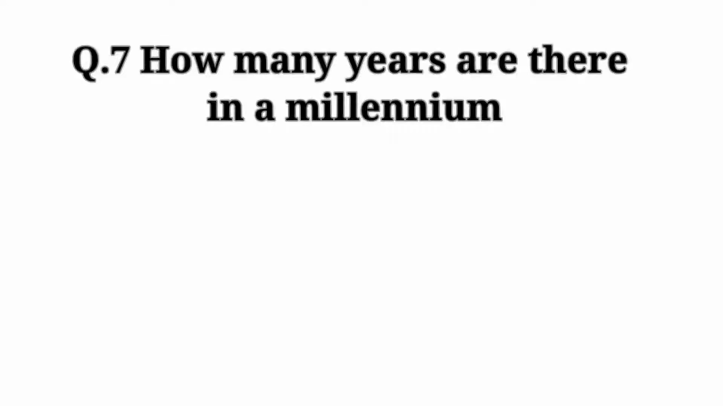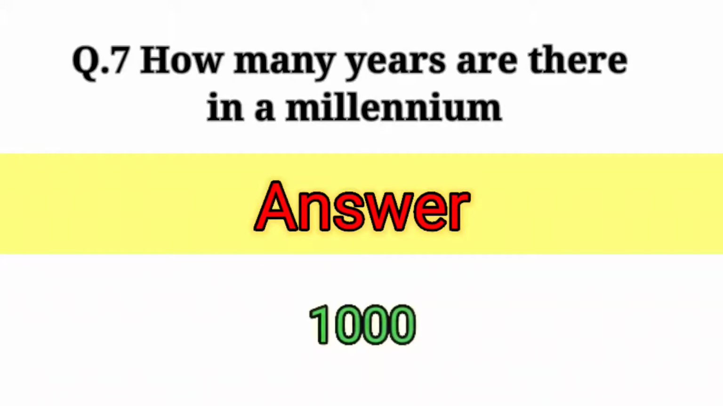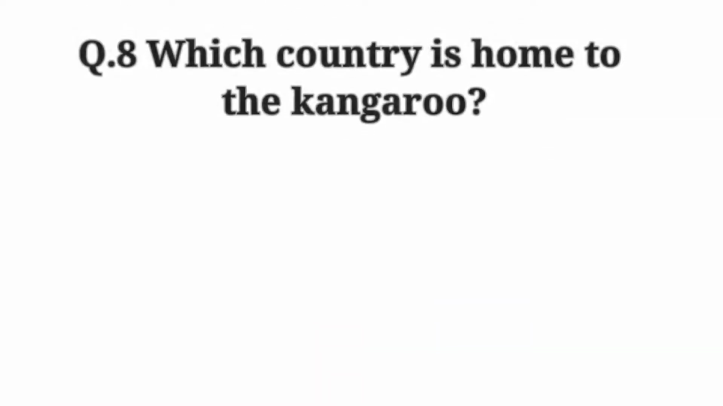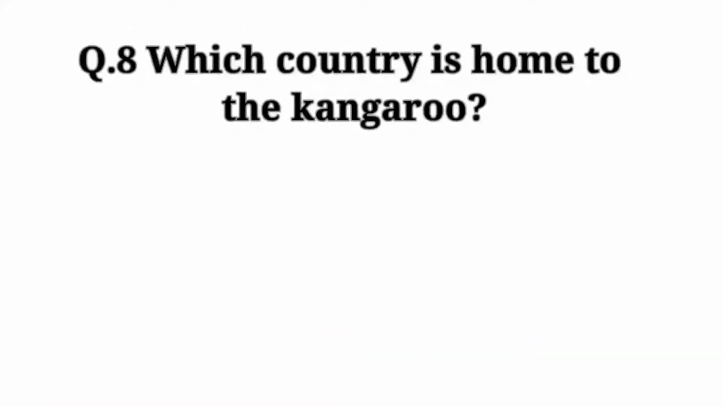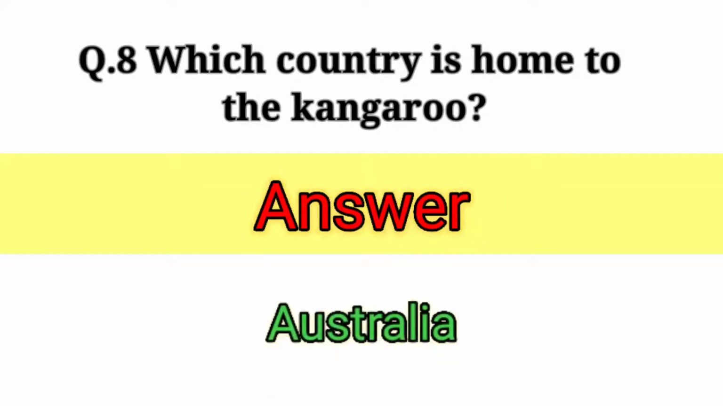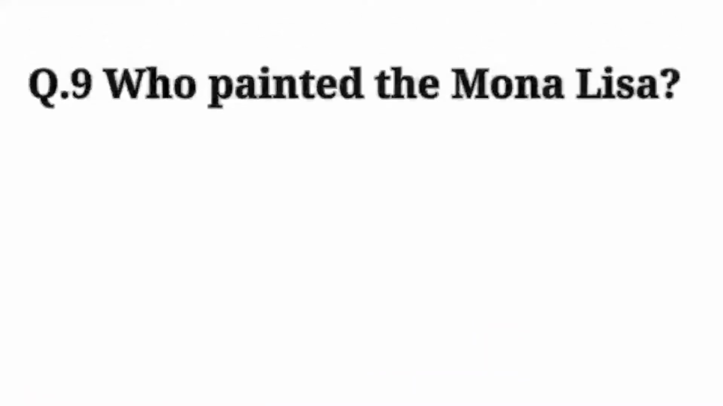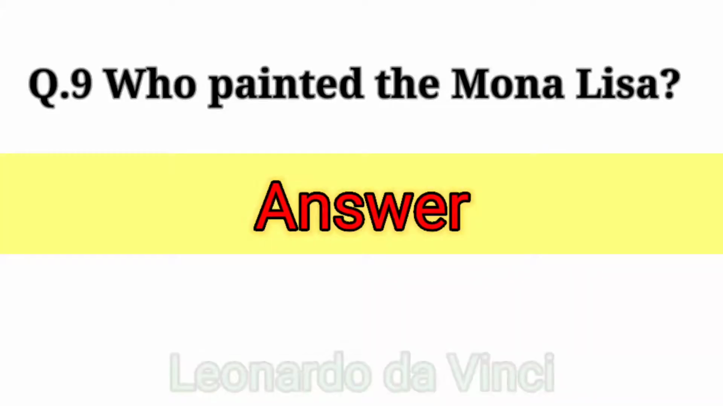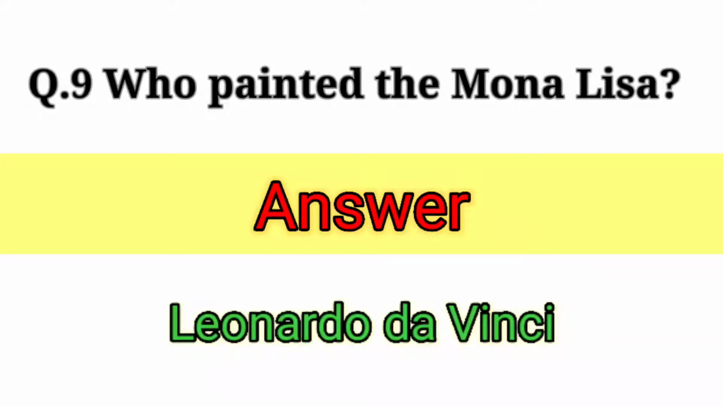How many years are there in a millennium? Answer: 1000. Which country is home to the kangaroo? Answer: Australia. Who painted the Mona Lisa? Answer: Leonardo da Vinci.